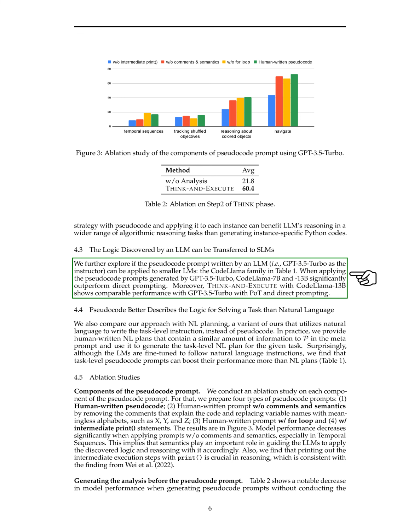We also investigated transferring the logic discovered by a large language model, LLM, to smaller models, the Code Llama family. By applying pseudocode prompts generated by the LLM, we found significant performance improvements in CodeLlama 7B and 13B models. Additionally, using pseudocode prompts led to better performance compared to natural language plans.